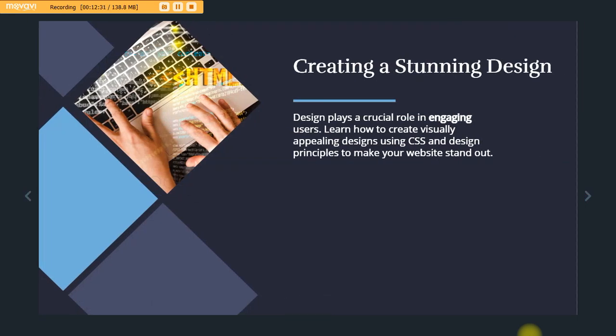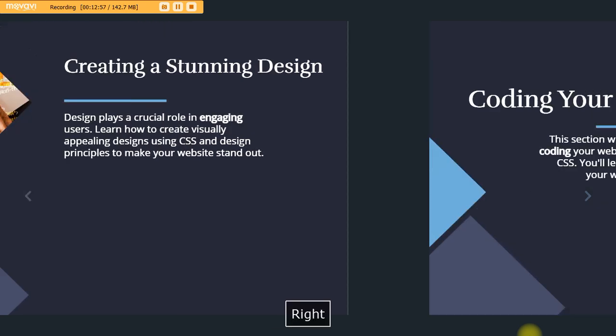Now, to creating a stunning design. Design plays a crucial role in engaging users. Learn how to create visually appealing designs with CSS, I told you, and design principles to make your website stand out. You are not really going to care about this now, but just know that design plays a very crucial role in engaging users.